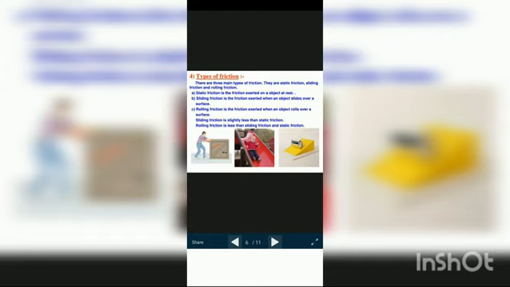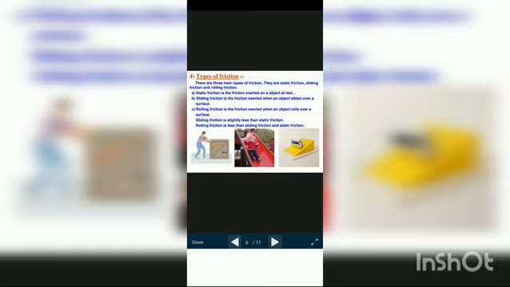So, I have completed 5 chapters so far: crop production and management, microorganisms: friend and foe, synthetic fibers and plastics, materials: metals and non-metals, and force and pressure. Today I am going to start one more physics lesson, that is friction. In the last lesson, force and pressure, I also told you something about friction.